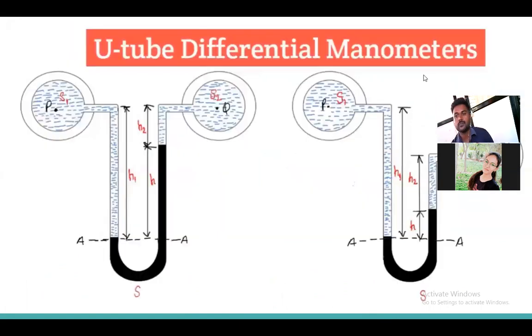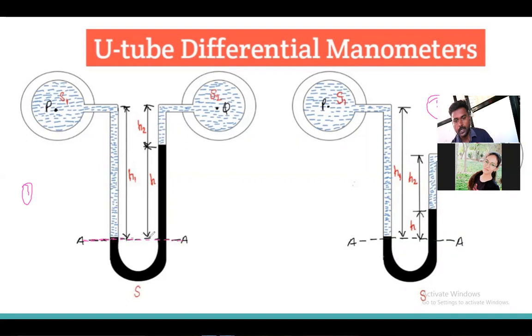See here, the differential manometer is given. I will consider this as case 1 and this as case 2. So let us discuss first case 1. What is the pressure in the left limb? Consider axis AA. Axis AA is given here.